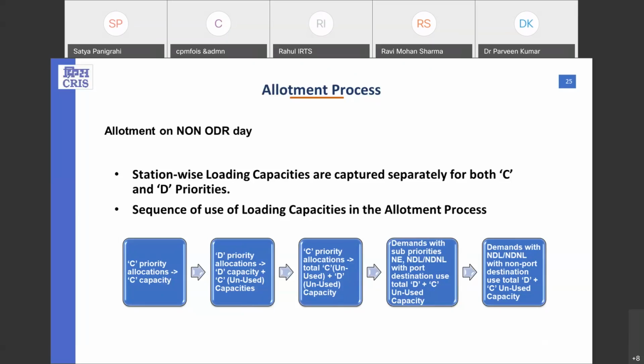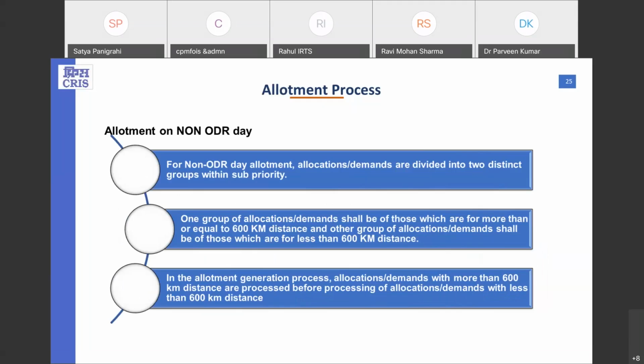Depending upon the priority, NE has higher priority than NDL and NDNL. NE, NDL, NDNL with port have the same priority to allot any particular indents. So this is how the C capacity and D capacity are used and participate in the allotment process. This slide shows this one.